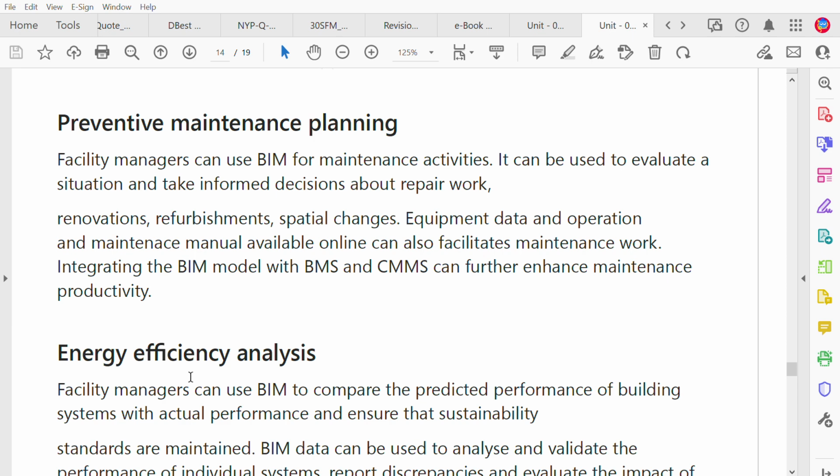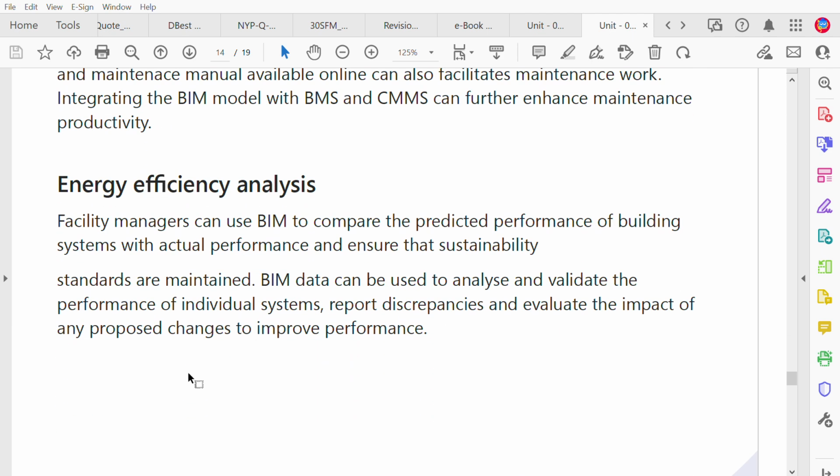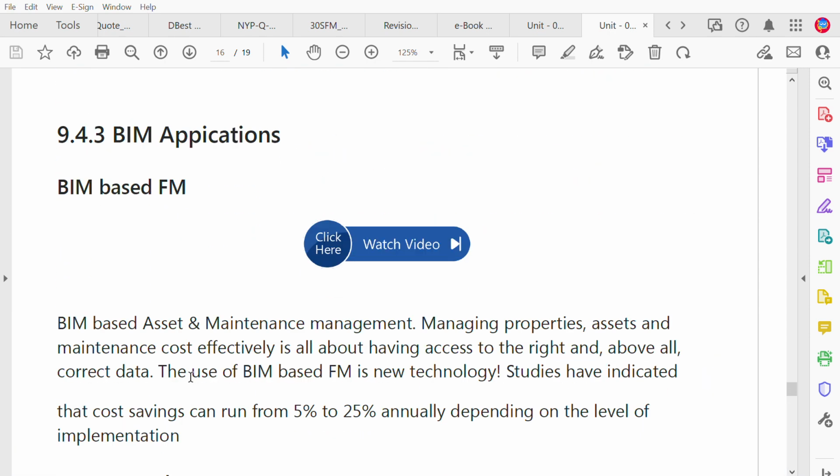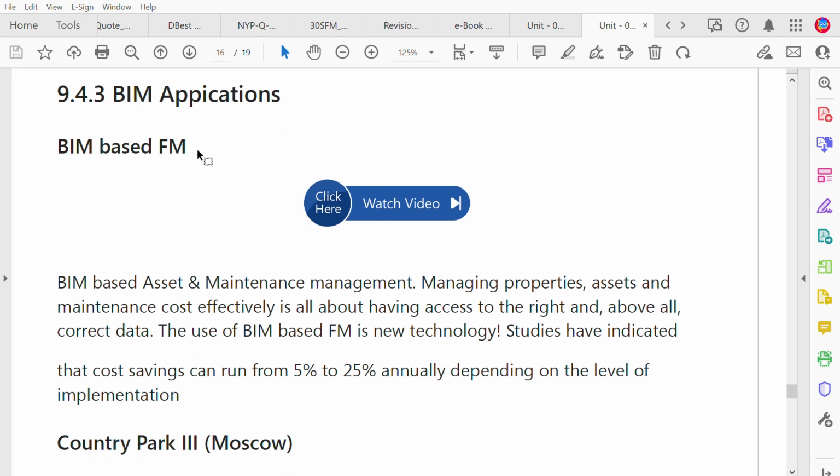They can use BIM and CMMS to further enhance maintenance. For energy efficiency, you use BIM to compare and predict the performance of the building. So there is some BIM in FM.